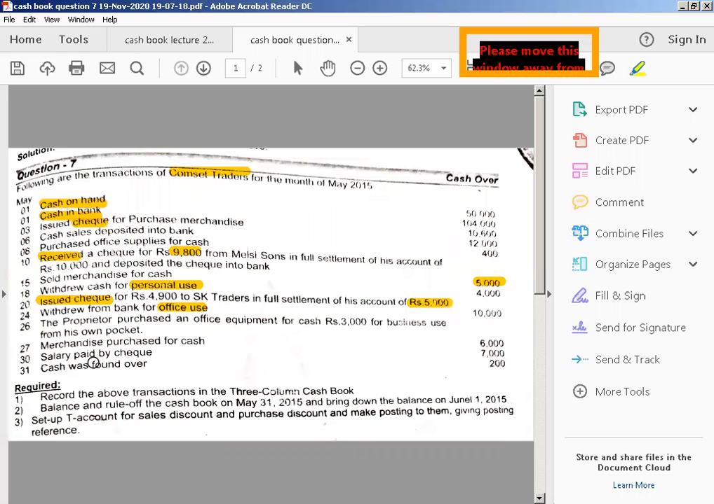Then next we have the proprietor purchase an equipment for 3000 for business use from his own pocket. Actually, we are talking about the proprietor, the businessman, who has used the equipment 3000 for business use, and he did this transaction from his pocket.